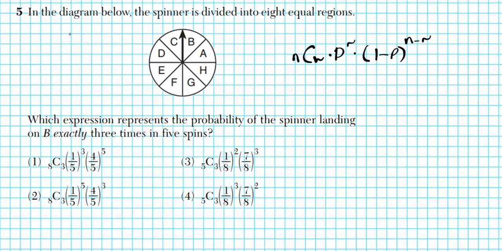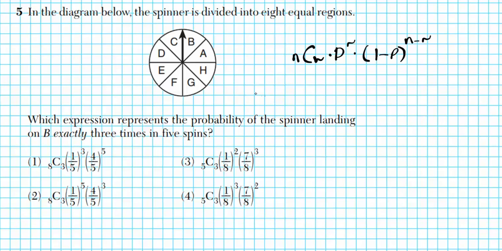Okay, so let's read the problem. It says, in the diagram below, the spinner is divided into 8 equal regions. So we have 8 equal regions. Which expression represents the probability of the spinner landing on B exactly 3 times in 5 spins? Okay, so here, it's very easy to confuse your variables. In this case, n is the number of trials, r is the number of successes.